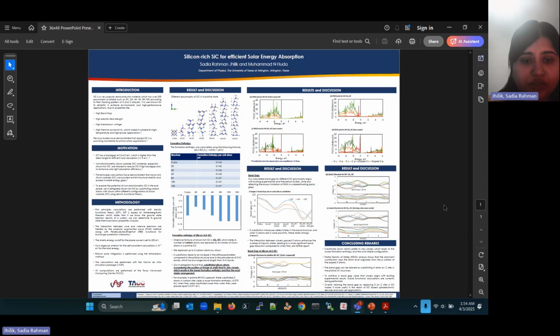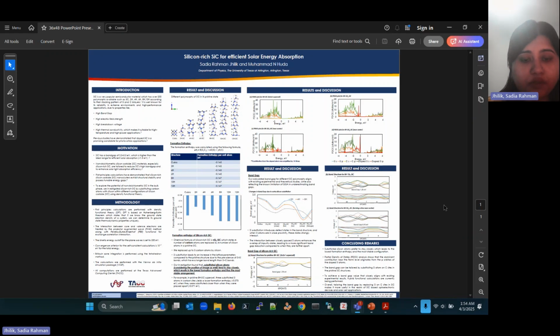The chemical formula of silicon-rich silicon carbide has an n in it, which states that n number of carbons are replaced by n number of silicon atoms in pristine SiC. In our case, we replaced up to 3 carbon atoms by silicon. Silicon substitution leads to an increase in the lattice parameter compared to the pristine structure due to the prevalence of silicon-silicon bonding, which has a longer bond length than silicon-carbon bonding.